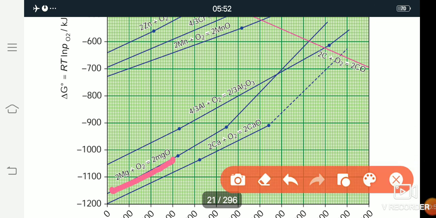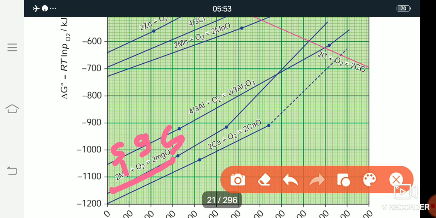So Mg, magnesium, is a solid metal that reacts with oxygen, which is a gas, and the metal oxide is a solid.